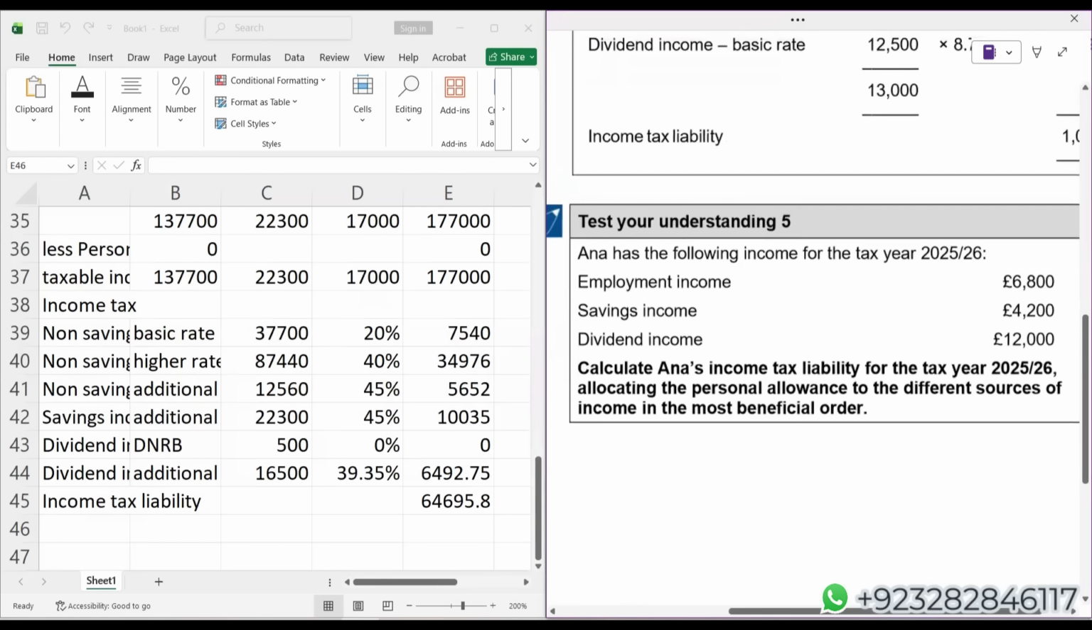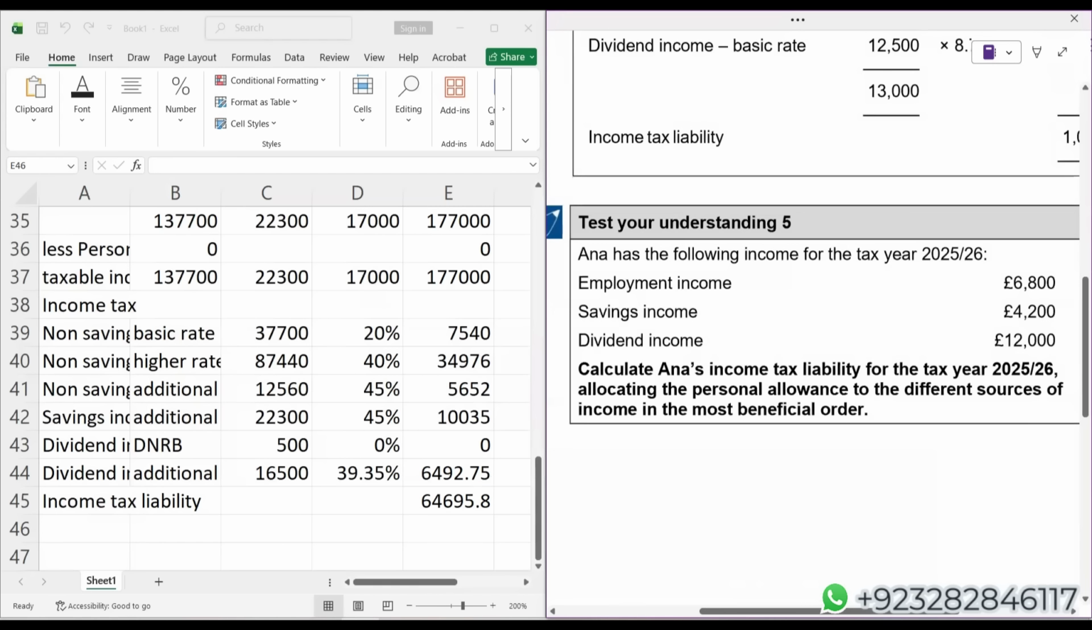Now, student, I want every one of you to try test your understanding 5. Calculate Anaya's, if I'm not wrong, Anna's income tax liability for the tax year 25-26. Allocate the personal allowance to the different sources of income. Let me tell you one thing, student: in the most beneficial order, this will not be mentioned in the exam. In the exam, if you come across a question where the saving income falls in the starting rate band, you need to know that you have to change the personal allowance sequence. Here they have categorically mentioned it, they have given you enough of a hint to change the sequence of personal allowance. But in the exam, you should not be expecting the same thing.